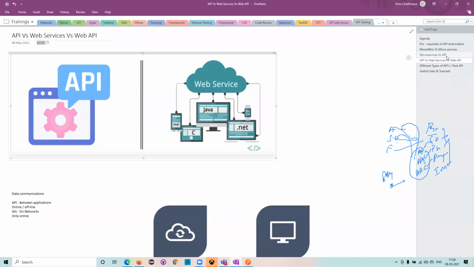Okay, now the basic topic which we wanted to start here is the differences between an API and web services. But what is this web services? Are both the same, or what is the basic hairline difference between them? APIs can be used offline or online, whereas web services can be used only online.